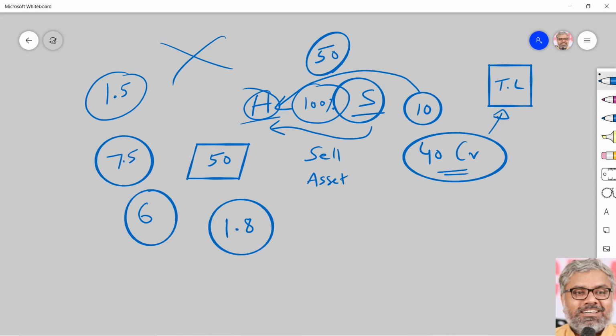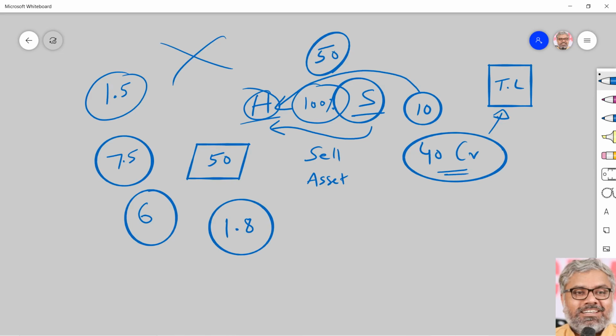That means once again substance over form prevails in income tax. It will not look at only the legal form. Yes, legally speaking, one company sold something to another company, nothing wrong in that. Both are separate legal entities, nothing wrong in that. But why they did that, how they did that? To avoid the tax, they might do that.